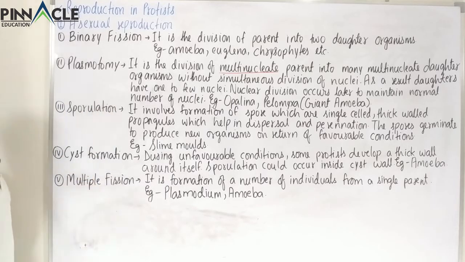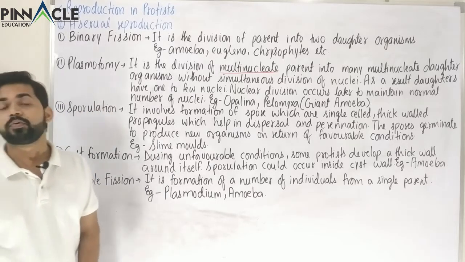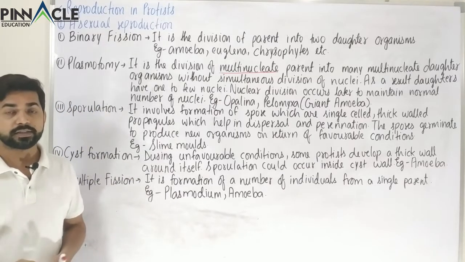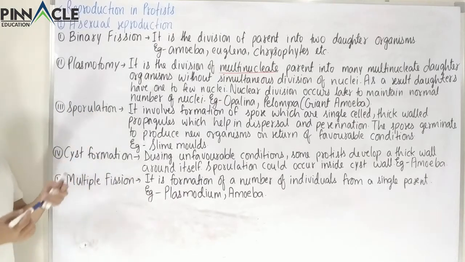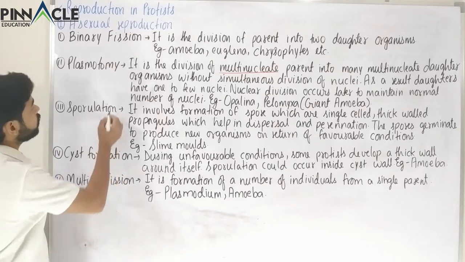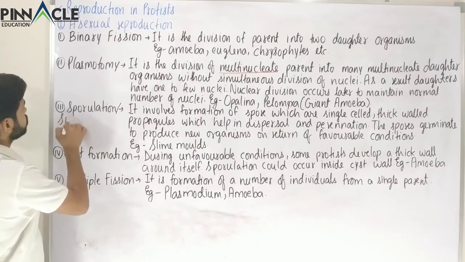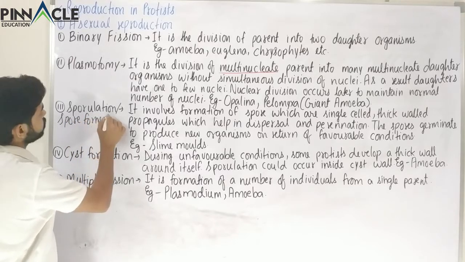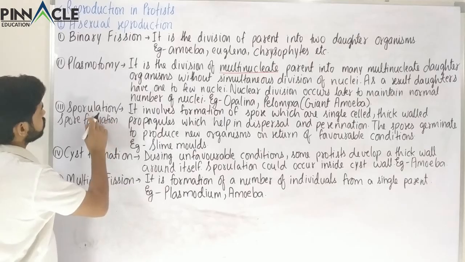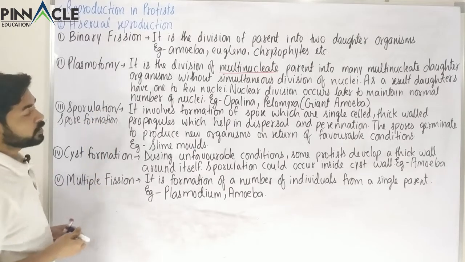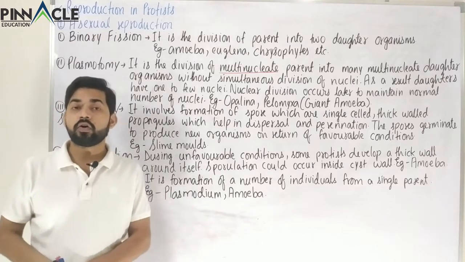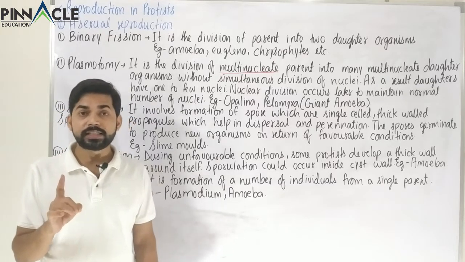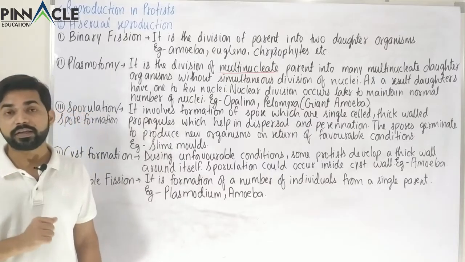Now the other type of reproduction in the case of protists is sporulation. So sporulation means spore formation. Instead of sporulation, we can also write here spore formation. So it involves the formation of spores. So what are spores? Spores are single-celled, thick-walled propagules.